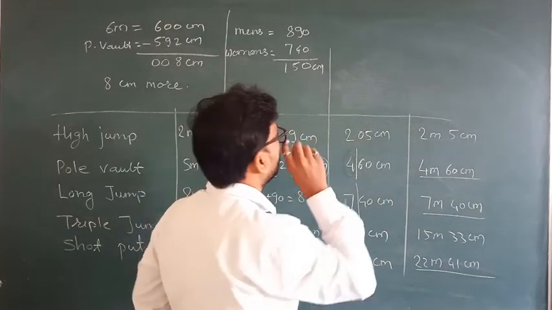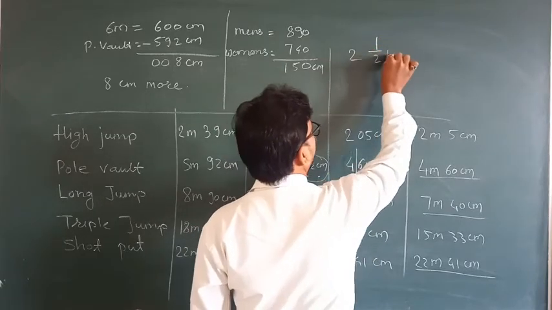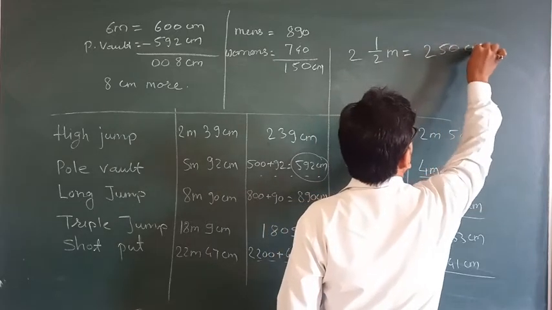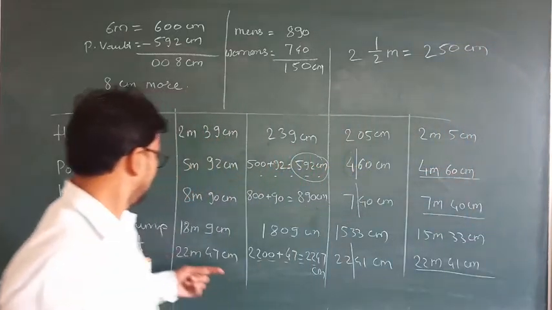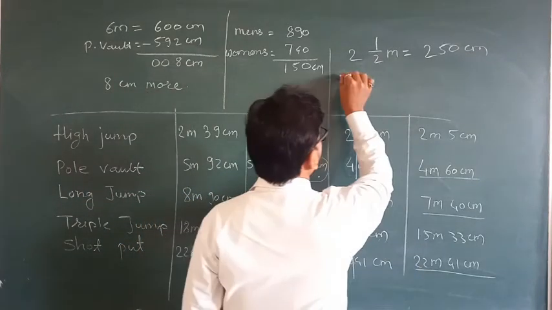So 2.5 meter means 250 centimeter minus this 2 meter 39 centimeter, which is 239 centimeter.